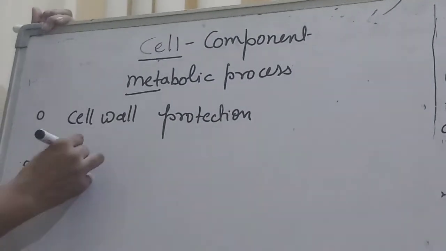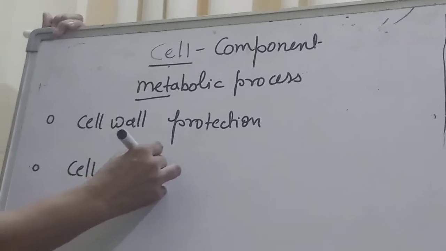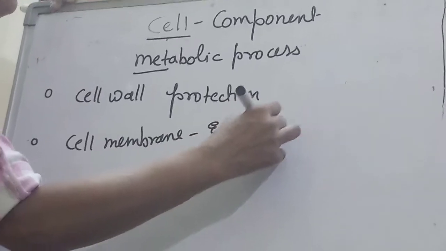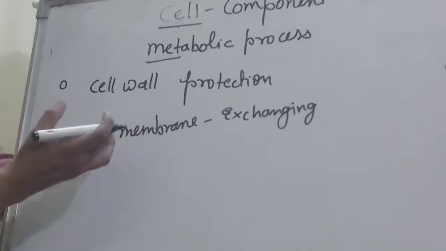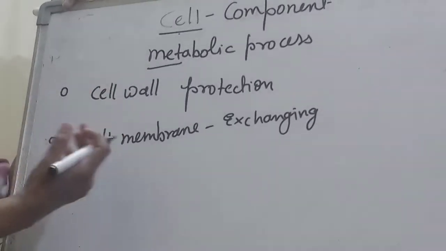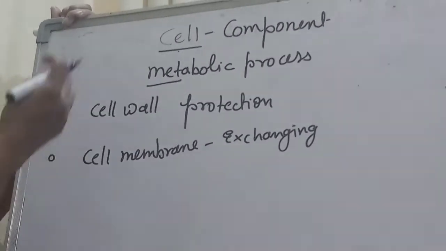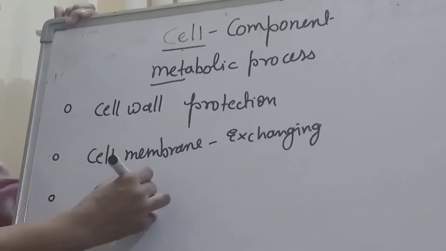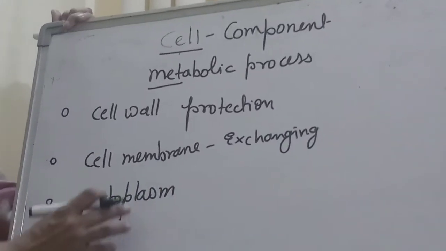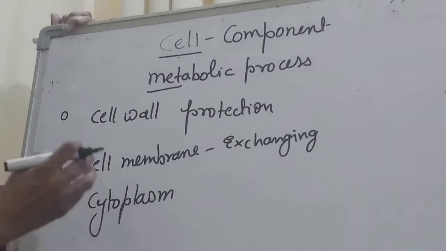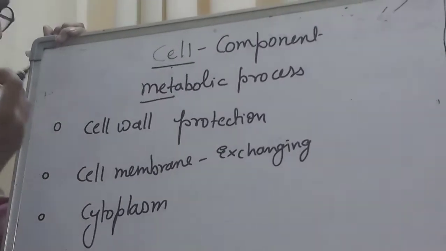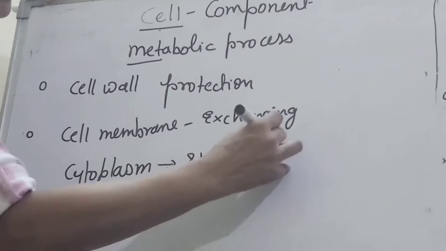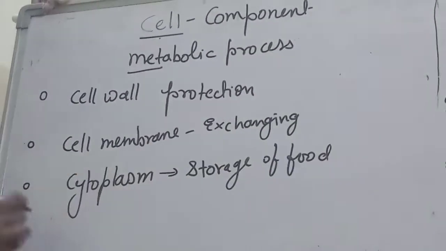They have the cell membrane or plasma membrane, where there is exchange of material. Whatever food the cell produces, it has to exchange gases and many things, the basic metabolic processes. Another is the cytoplasm. This cytoplasm is very important, where the cell gets its shape and gets nutrients, and food is stored.